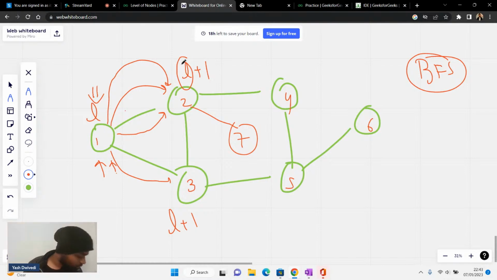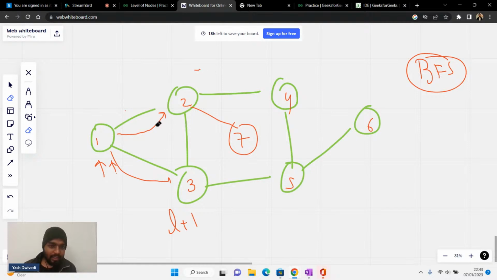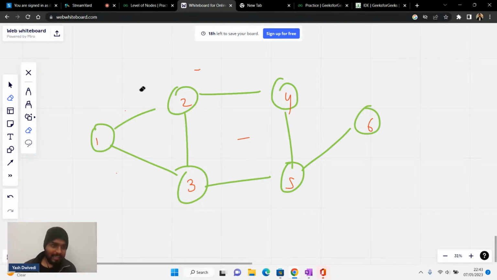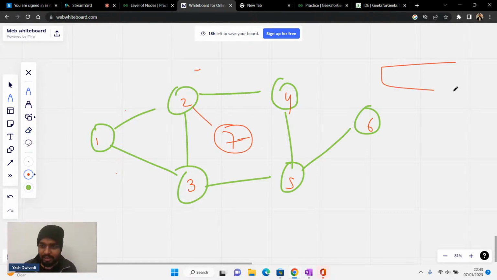Yes, so Subodh is writing that it's clear. Basically, earlier in the normal BFS, we were only having the node. Please write node in the chat. In the normal BFS, inside the queue, we were only storing the node. Then obviously we will move to some better problems compared to this one. Please write node in the chat, everyone, and hit the like button as well.